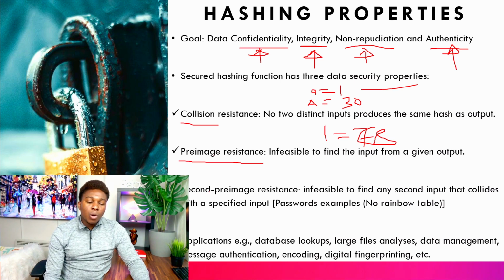And finally, we have what we call second pre-image resistance. So let me give you an example with your password. Have you ever wondered how your password is secured? So let's type a password. Password 89. So let's say my password is password 89. This is my password that I use on my phone, on my laptop.